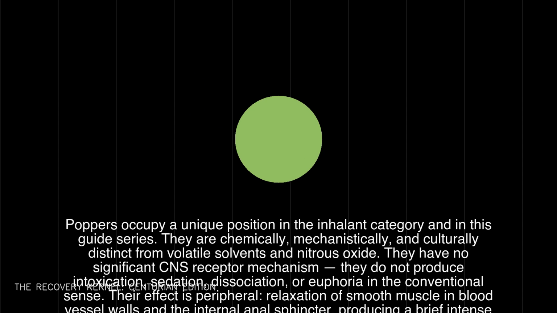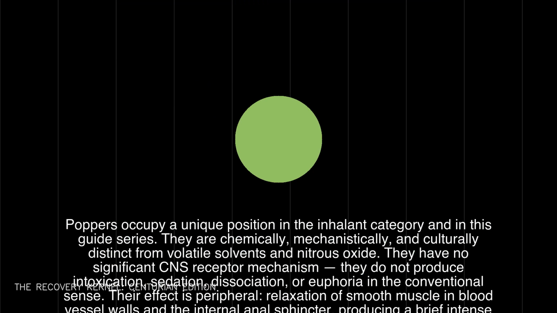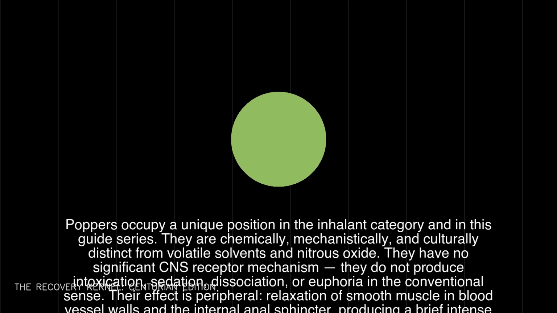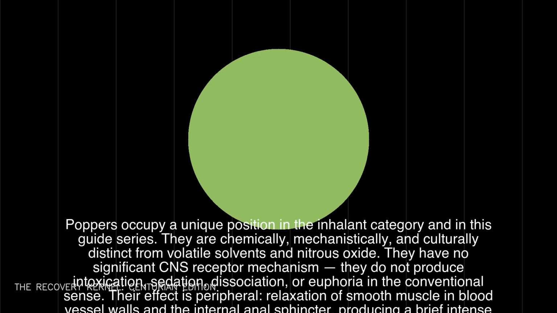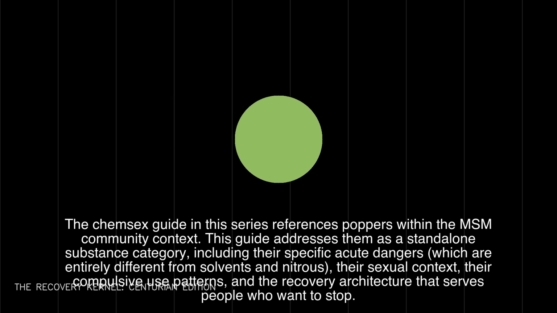The Chemsex guide in this series references poppers within the MSM community context. This guide addresses them as a standalone substance category, including their specific acute dangers, which are entirely different from solvents and nitrous, their sexual context, their compulsive use patterns, and the recovery architecture that serves people who want to stop.